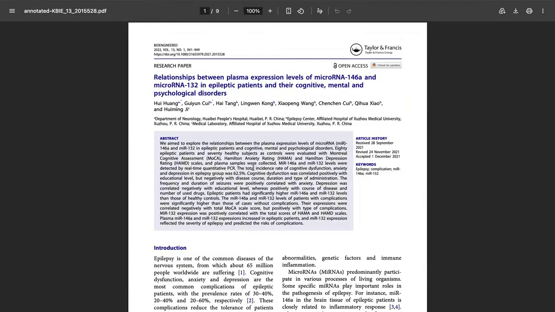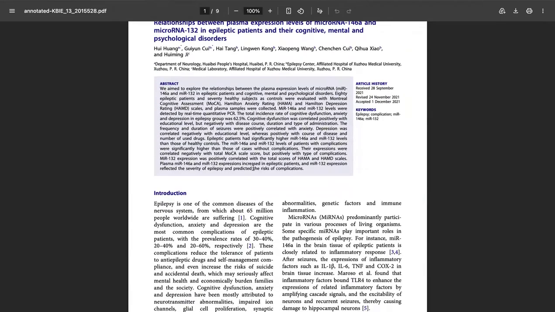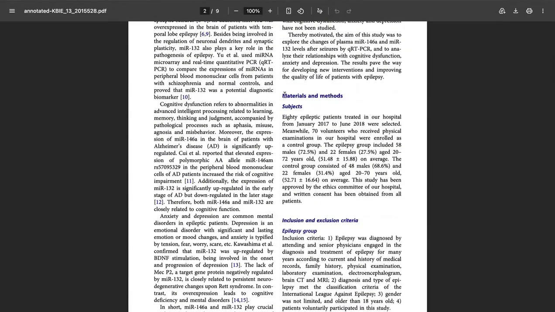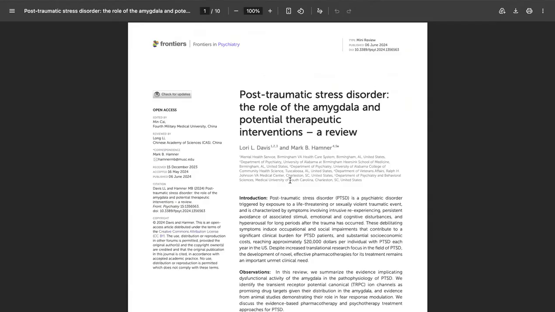Okay, let's go on to this one. It says relationships between plasma expression levels of microRNA 146A and microRNA 132 in epileptic patients and their cognitive, mental, and psychological disorders. All right, so let's see if this one would work. We have an introduction, and automatically this would be approved because we have materials and methods, which tells me they did their own research and experiment.